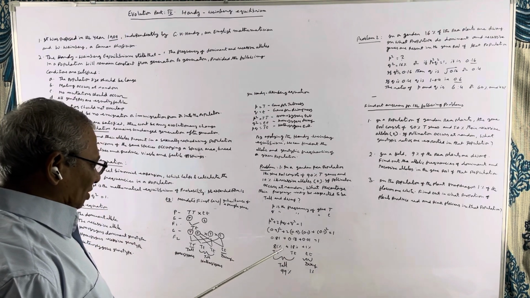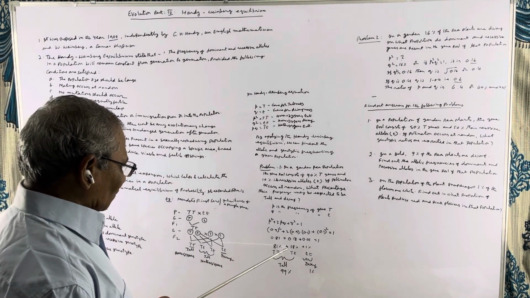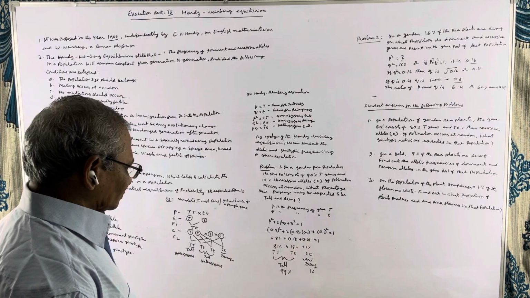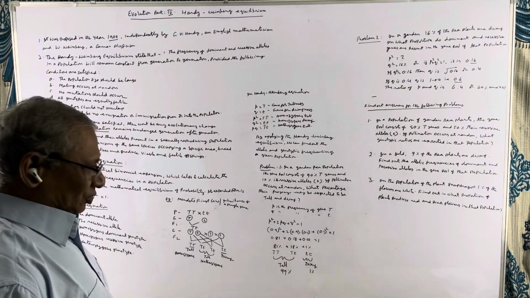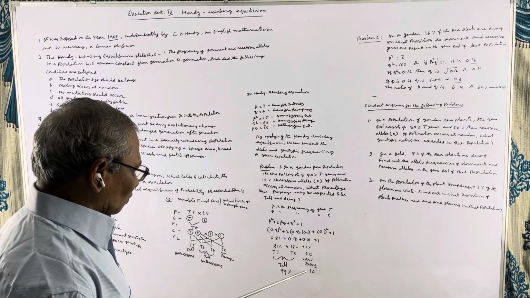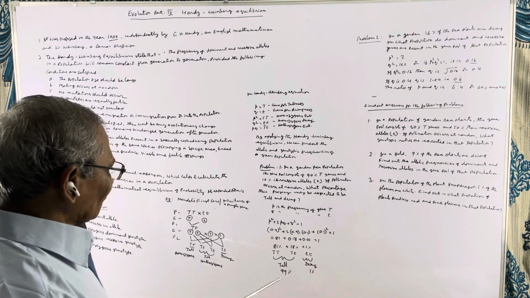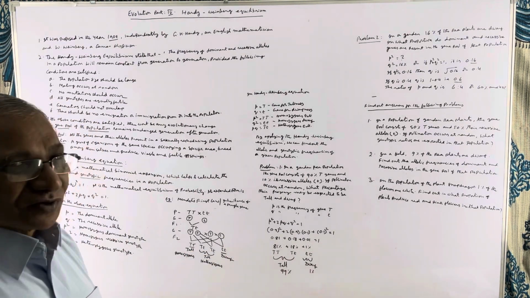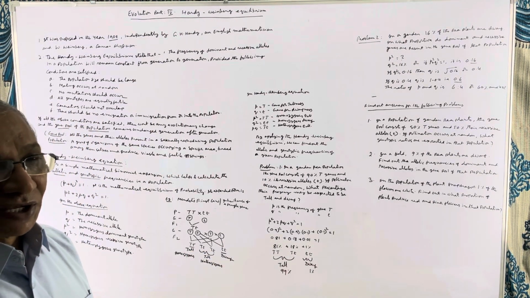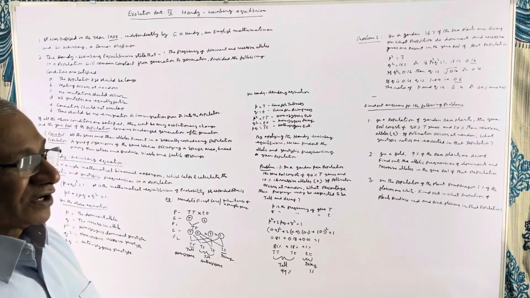If you take the genotypic ratio, it is 81:18:1. If you take the phenotypic ratio, it is 99:1. So in this way, by using these values, we can calculate the genotypic frequencies in the gene pool of a given population.